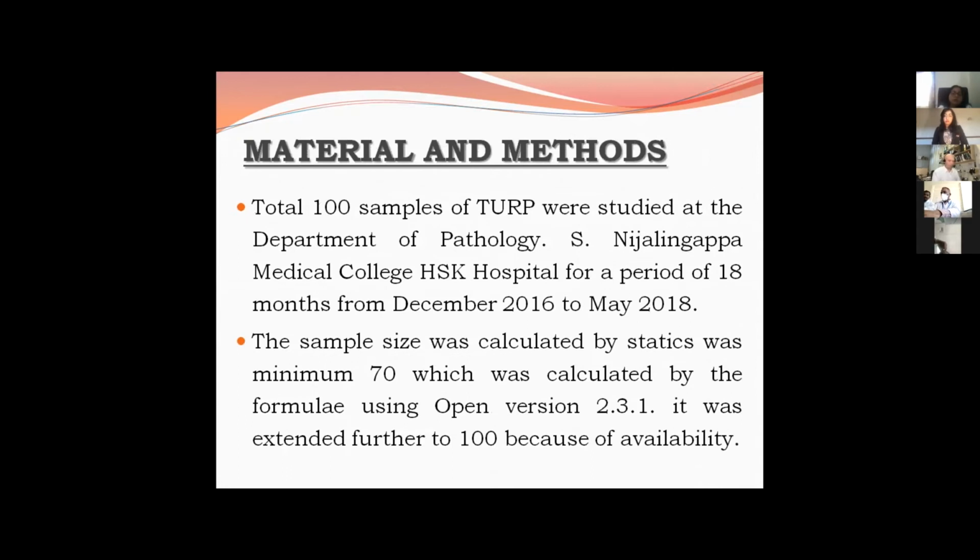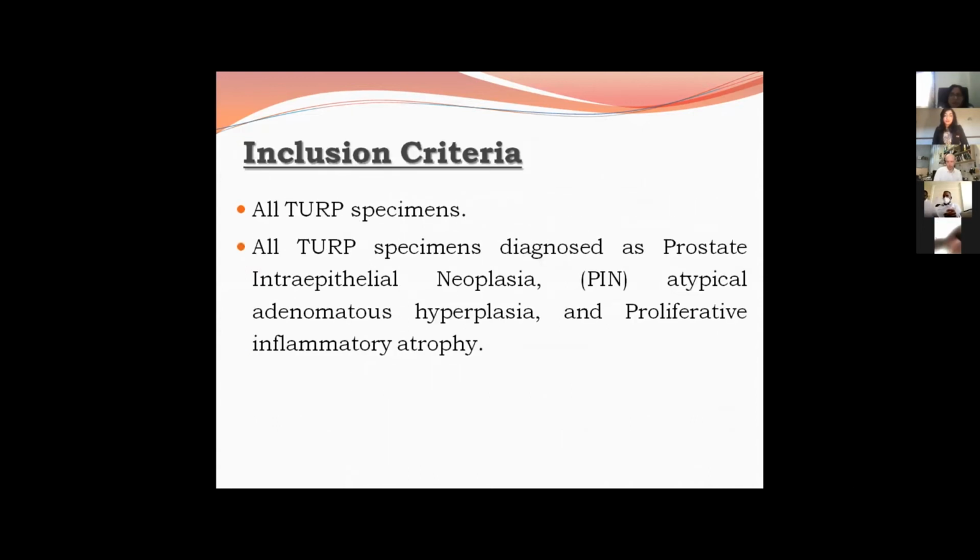In materials and methods, initially a sample size of 70 was selected, but based upon availability, 100 samples were collected. The study was done from December 2016 to 2018 in my institute. Inclusion criteria was all TURP specimens diagnosed as prostatic intraepithelial neoplasia, atypical adenomatous hyperplasia and proliferative inflammatory atrophy, that is all the PIN lesions.